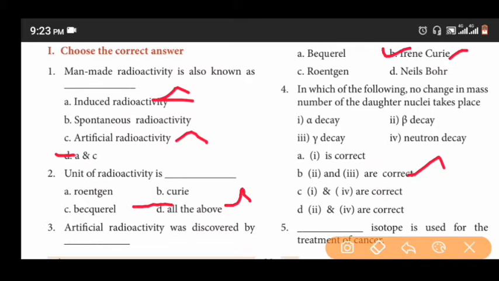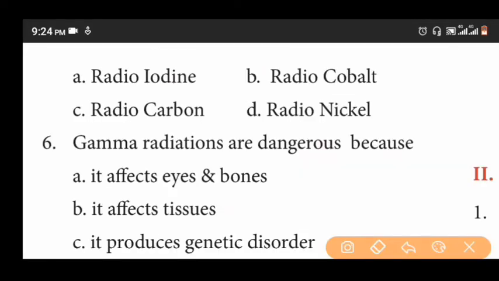Next fifth question. The dash isotope is used for the treatment of cancer. The options are radioiodine, radiocobalt, radiocarbon, radionickel. The correct answer is B, radiocobalt.